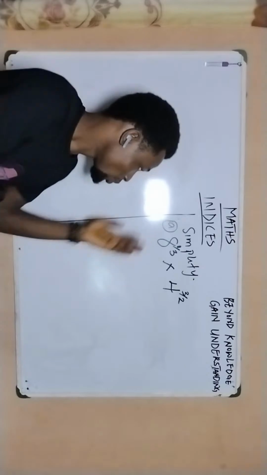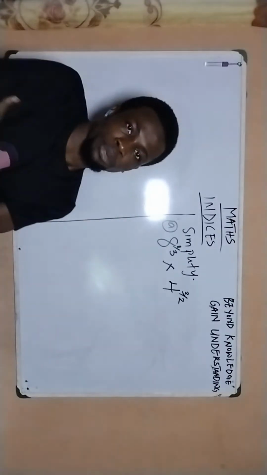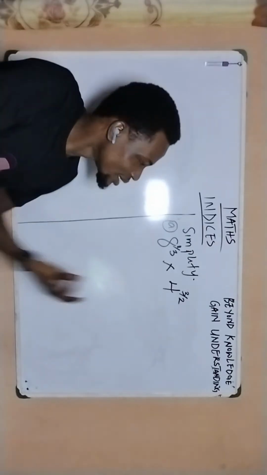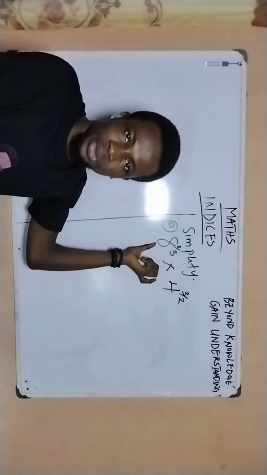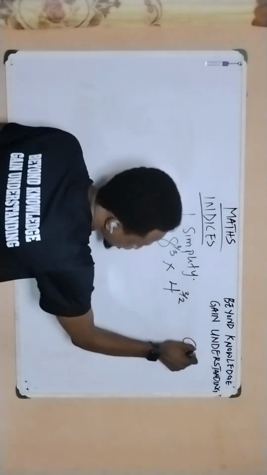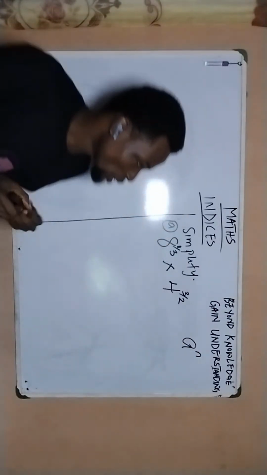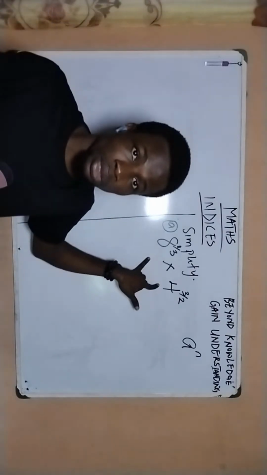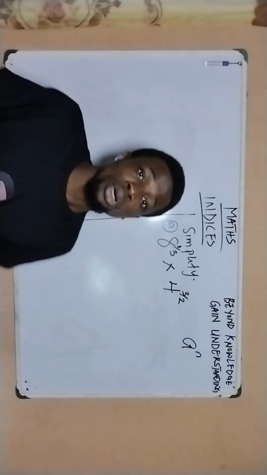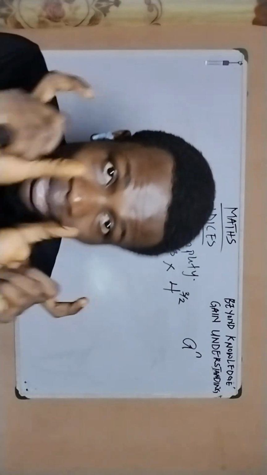Now, if you look at this question, based on the laws that we explored before, you see that none of the laws is quite applicable here, because I told you that indices has to do with a base and a power, and so if we are using any of the laws, then we are considering that the bases that we are either multiplying or dividing must have the same value of the base.